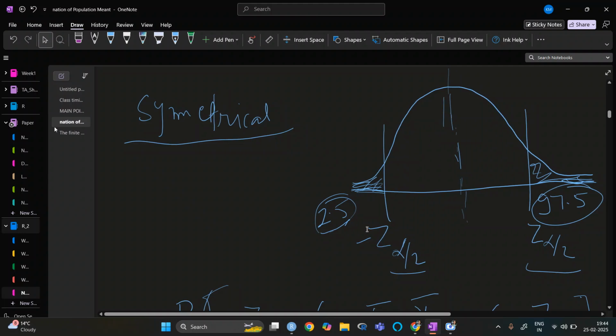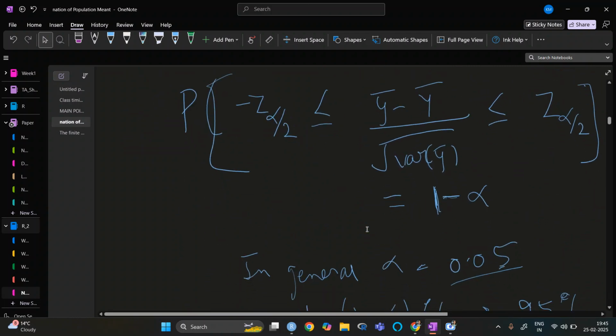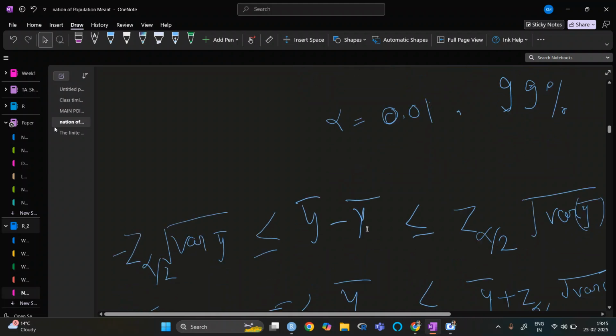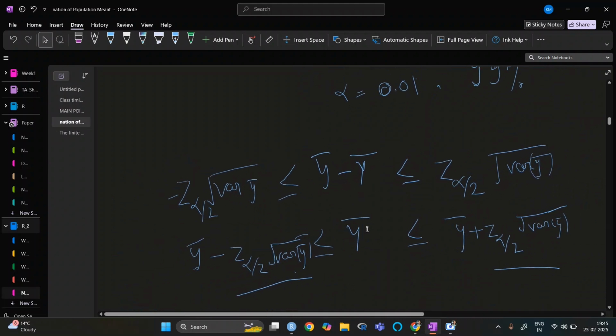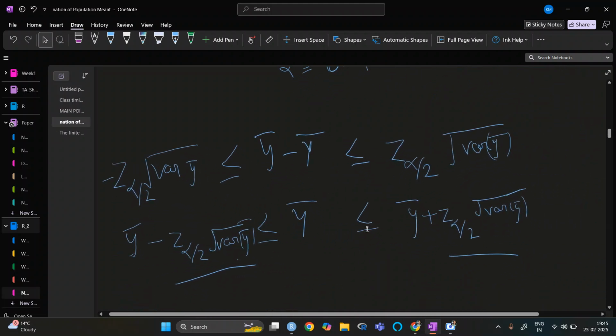Right now we are using the normal distribution, like we are saying that the population follows the normal distribution. If it follows some other distribution, then some other will be used. So here is the interval that we have found.